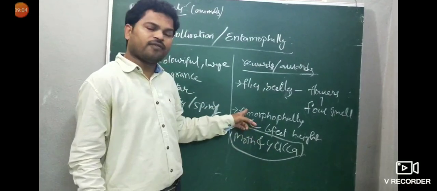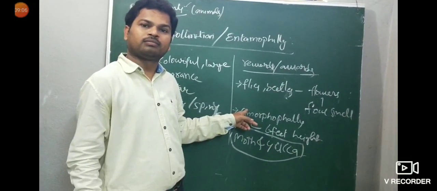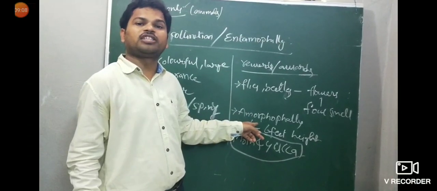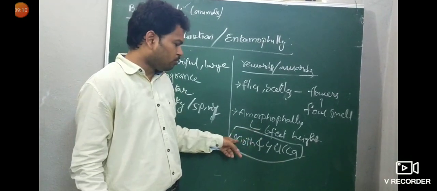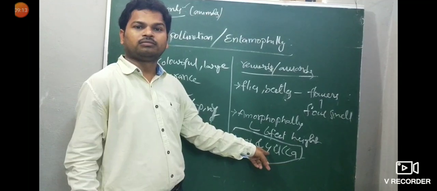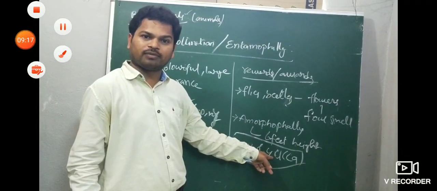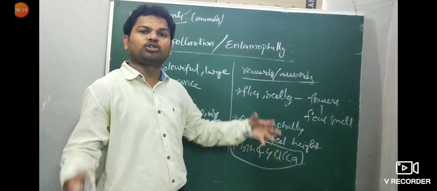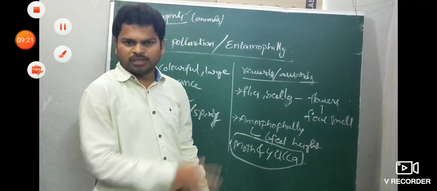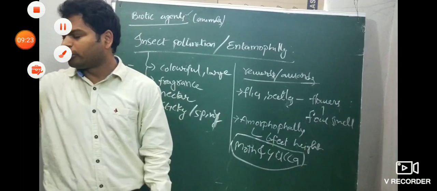Amorphophallus, the largest flower, six feet in height, provides a safe area to lay eggs. The moth and yucca plant association: yucca provides a safe area, the ovarian chamber or locule, to lay eggs of the moth. The moth helps in pollination. Both are a symbiotic association. This is important for insect pollination.